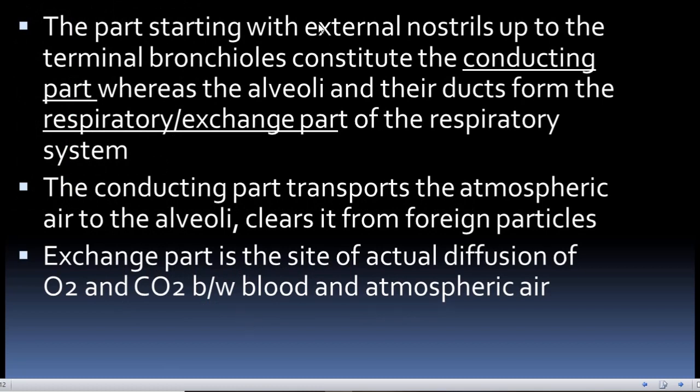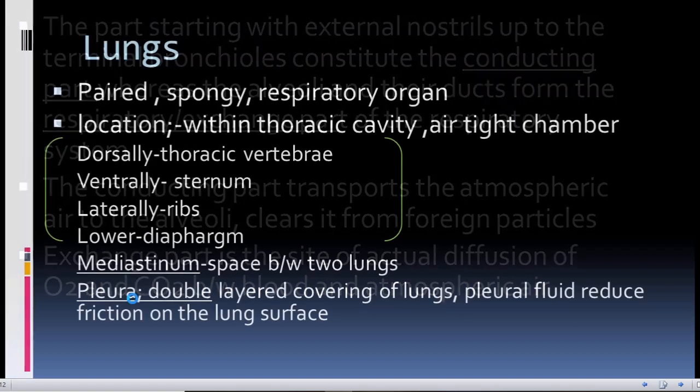Now the part starting from the external nostrils up to our terminal bronchioles constitutes the conducting part of the respiratory system, whereas the alveoli and their ducts form the respiratory or the exchange part of the respiratory system. The function of this conducting part is that it transports the atmospheric air into the alveoli, and it clears the air from foreign particles like the dust or the pollen grains. And the exchange part, that is the alveoli and its ducts, is the actual site of diffusion of carbon dioxide and oxygen between the blood and the atmospheric air.